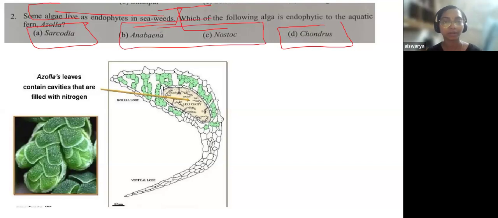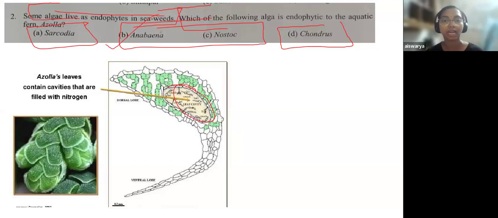Okay, if you know this answer, you could directly come to the answer, but otherwise, how can you come to this answer? That's what I'm trying to explain. So B and D are the two options left to you. Now, is it Anabaena or Nostoc? The given figure is that of Azolla, and inside the Azolla, where the algae inhabit, you can see a gap here. Inside this cavity, you will find the growth of this endophytic algae. Mainly it is the Anabaena, which is a blue-green algae or nitrogen-fixing algae, that inhabits inside Azolla.